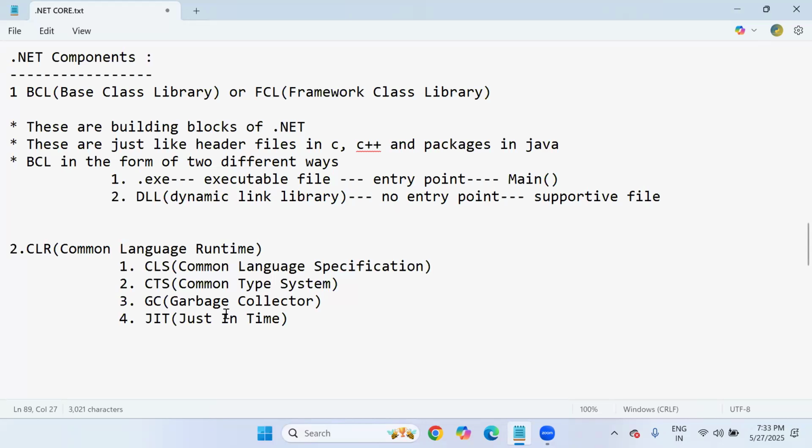See, garbage collector is used to provide automatic memory management. Yes, the purpose of garbage collector is automatic memory management. Why automatic memory management? It is very simple.